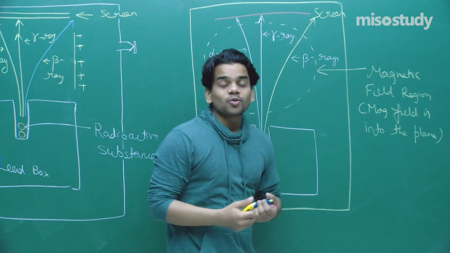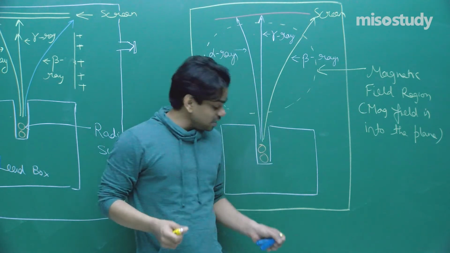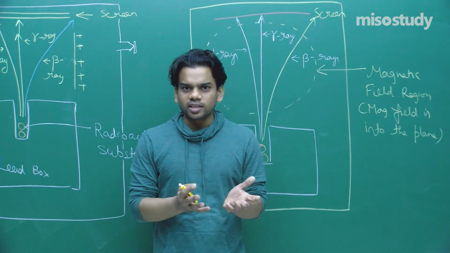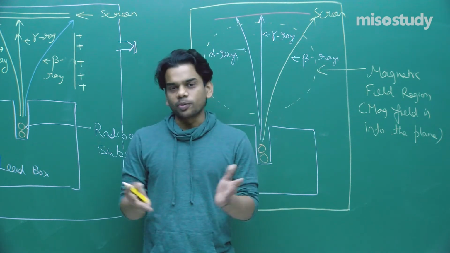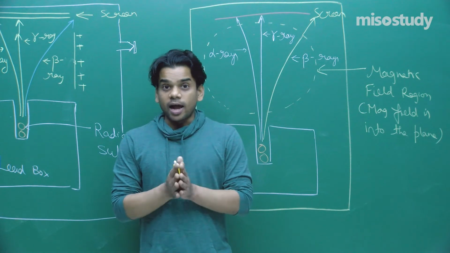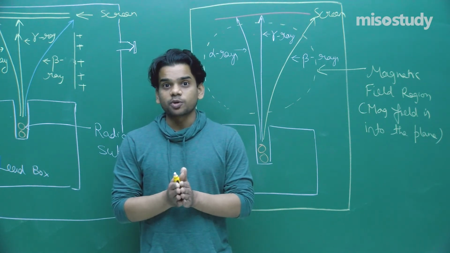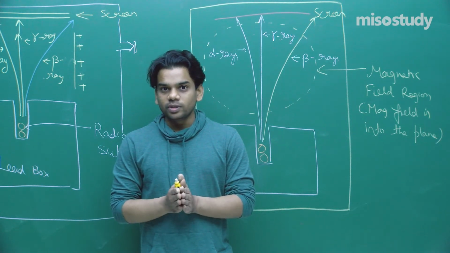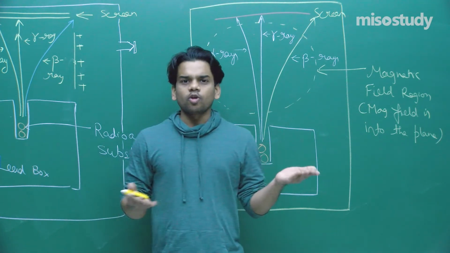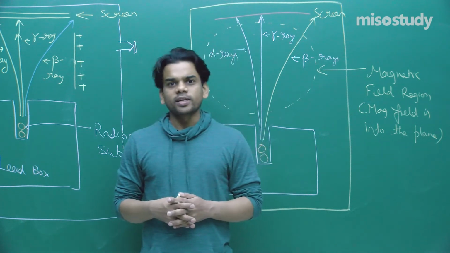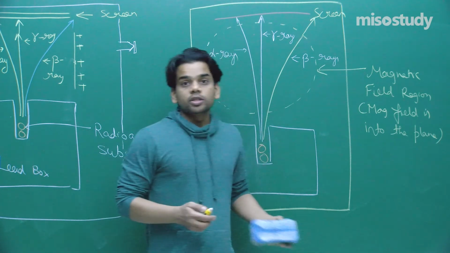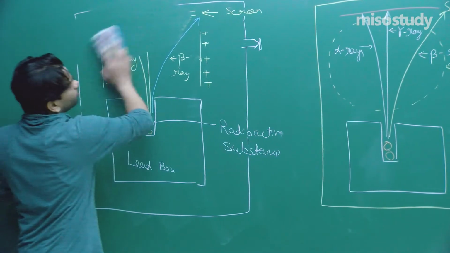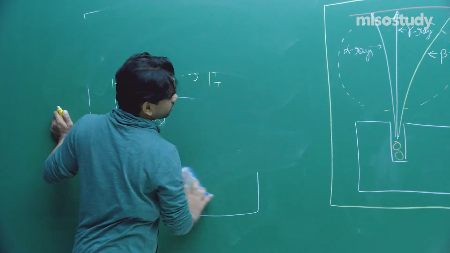Based upon these two experiments, we can easily comment on the charges present on these three kinds of rays or particles that we are obtaining. Alpha rays and beta rays are going to have charges because they are deviated by the electric field and magnetic field. We all know that a moving charge gets affected by a magnetic field, and normally a charged particle gets deviated by an electric field. So let's talk about the properties of alpha rays, beta rays, and gamma rays based upon this experiment.